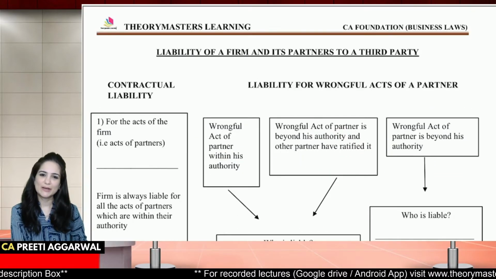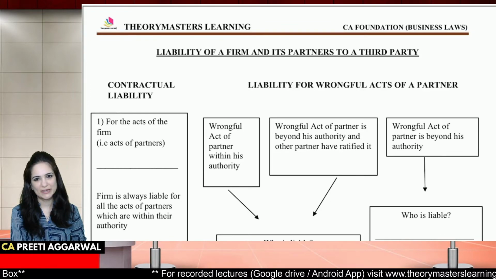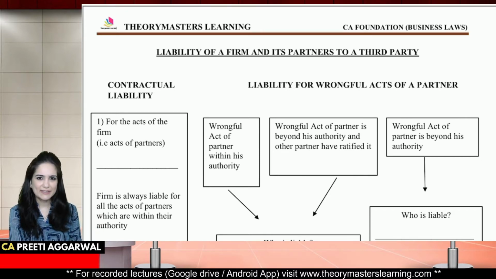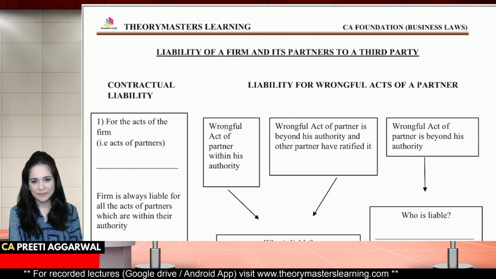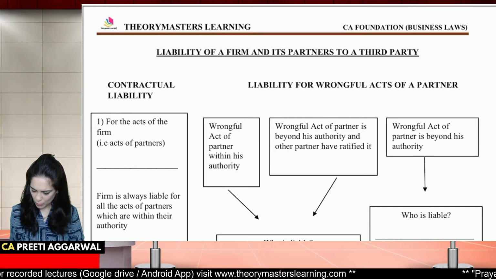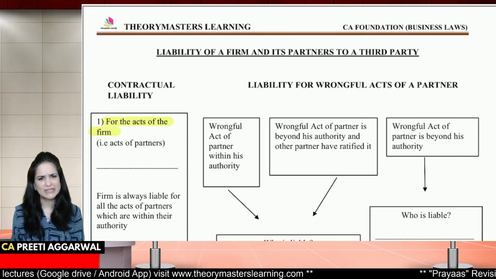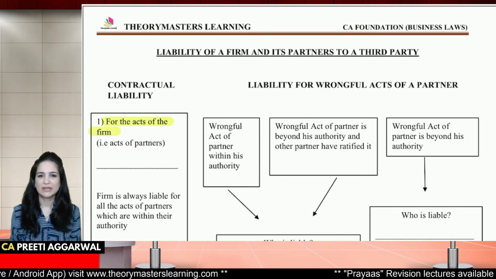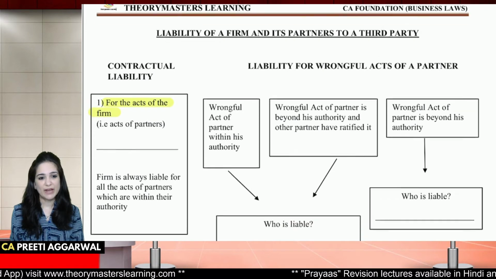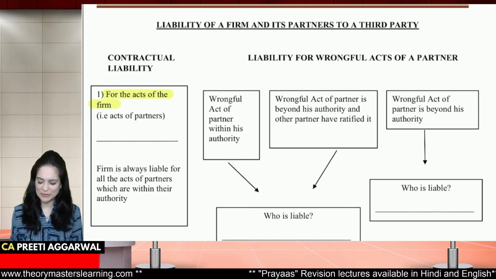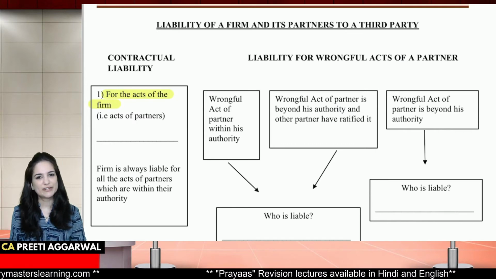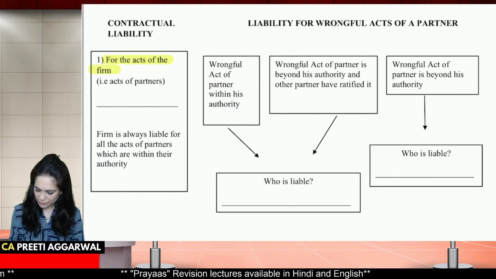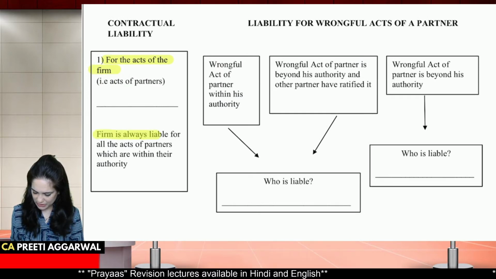Let us proceed with liability of firm and its partner to a third party. Now, when there is a contract between the firm and an outsider, let us see to what extent the firm is liable. So the firm will be liable for all acts of the partner. It's as if it is an act of the firm. Act of partners will bind the firm. For acts of the firm, there's no distinction between the firm and partners, so partners are liable. The firm is always liable for all the acts of partners which are within their authority.